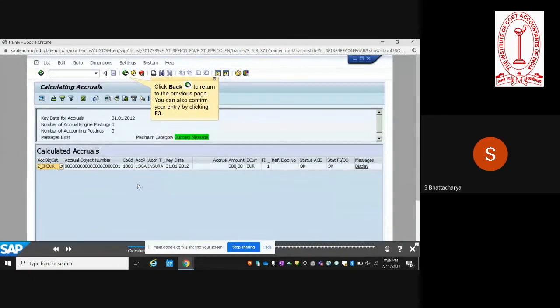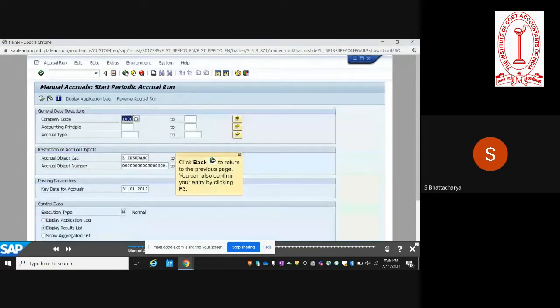So this will show you the actual entry which was posted. If there's a problem, then it will give you a red message. Here it's a green message, success message, which means that the document is posted. And the amount posted is also mentioned. Then you come back.